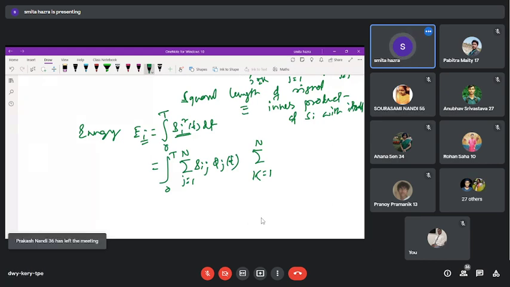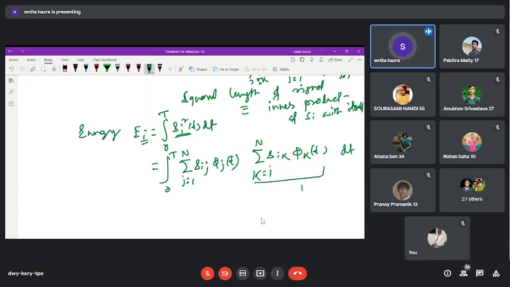But just to show the generalization, for the first S_i we take j as an index up to N, and here k is an index up to N. Otherwise the rest is the same. So S_ik phi_k(t), these things into dt, because these are written for one S_i, and the product is S_i squared.